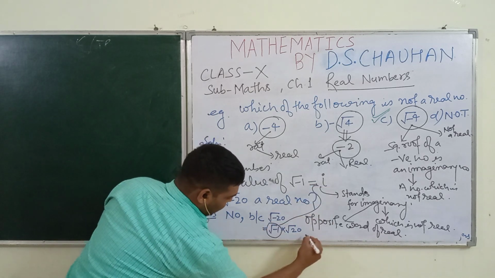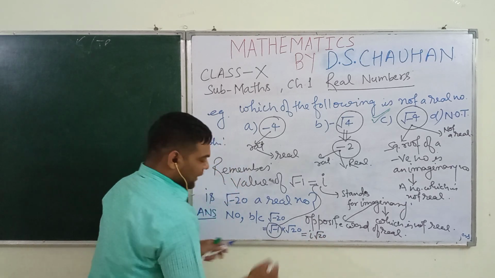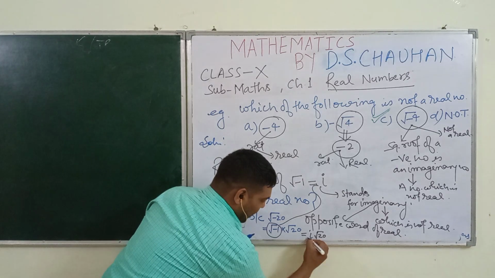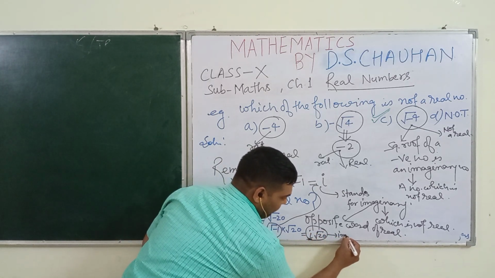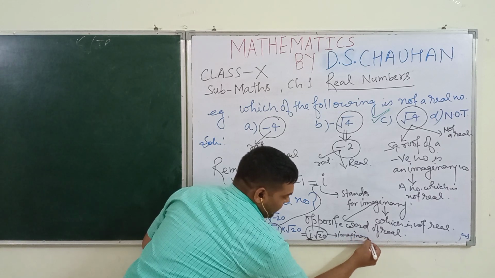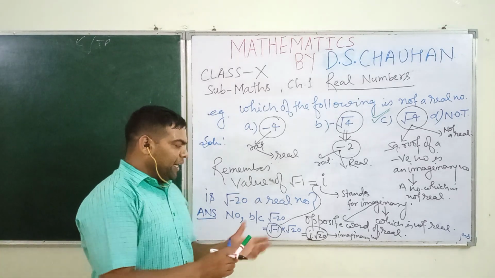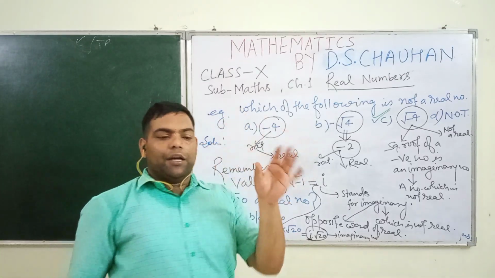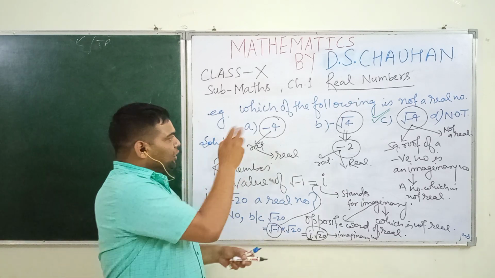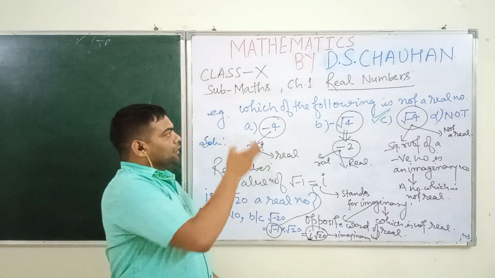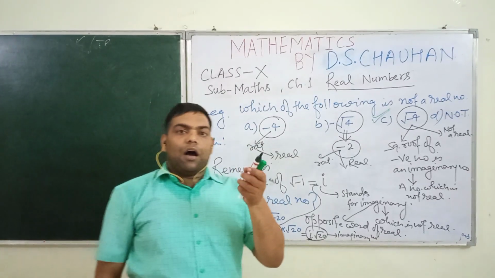So we can note it down as i into under root 20. Here, in the presence of i, this number is an imaginary number. So once it is an imaginary number, students, it will not be a real number. In this way, I hope all the students are satisfied with the introduction of real numbers, what is real or